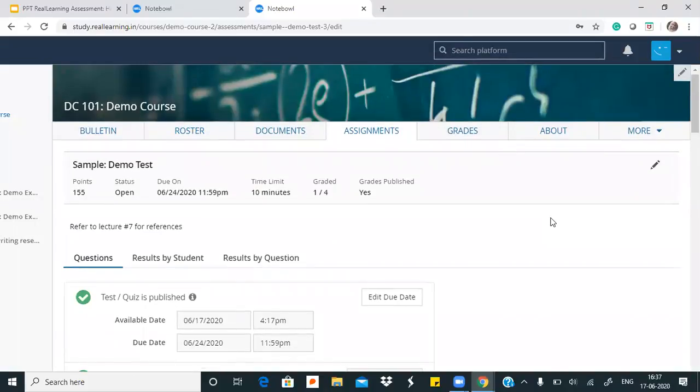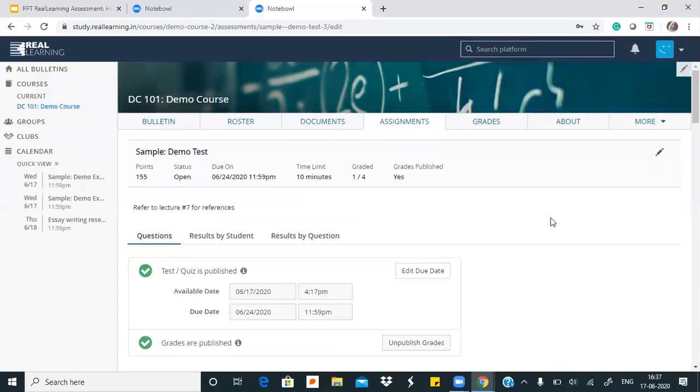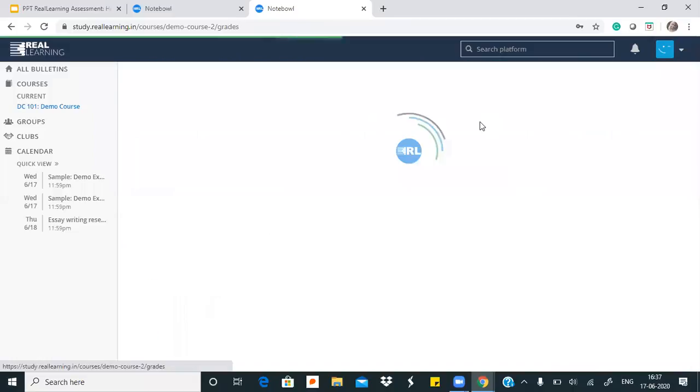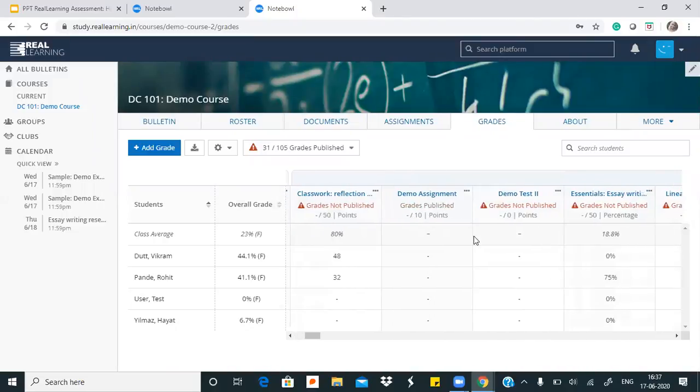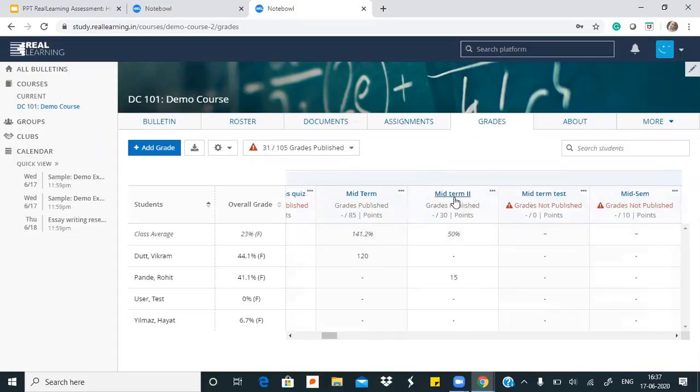There is a way for teachers to also check their grades. For all of the multitude of assignments that the teacher has given, she also has a grades dashboard for each course. Here she will be able to see the overall performance of each student. अगर वो topic wise देखना चाहते हैं, then they can just scroll topic wise, they can see each student's performance.